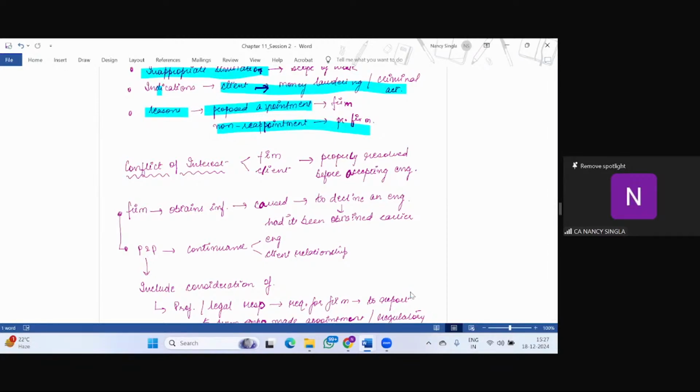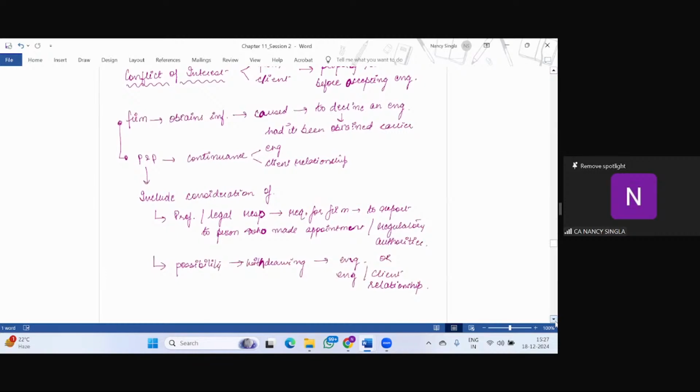And the firm should obtain information. The next point says that if the firm obtains any information that would have caused the firm to decline an engagement had it been obtained earlier, with respect to such a situation also, the policies and procedures relating to continuance of engagement and client relationship should include certain policies which can tackle this situation.